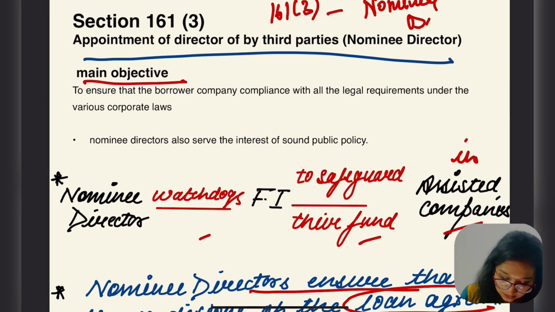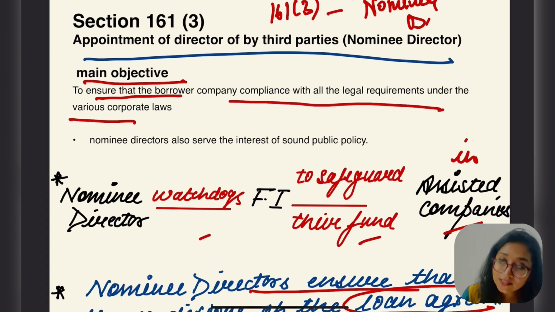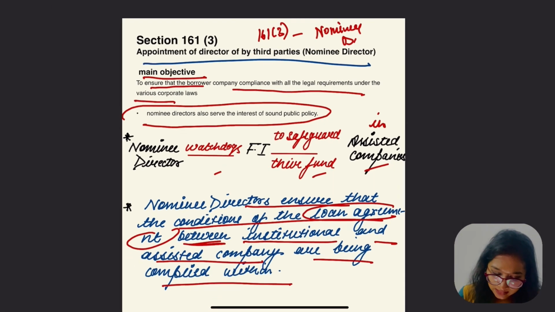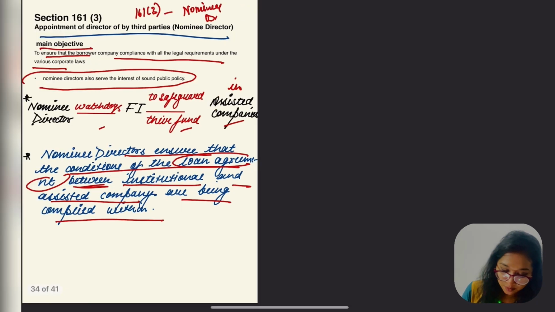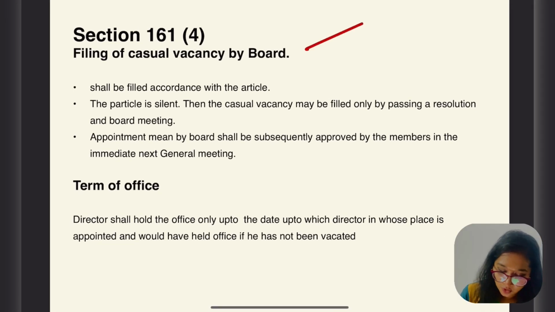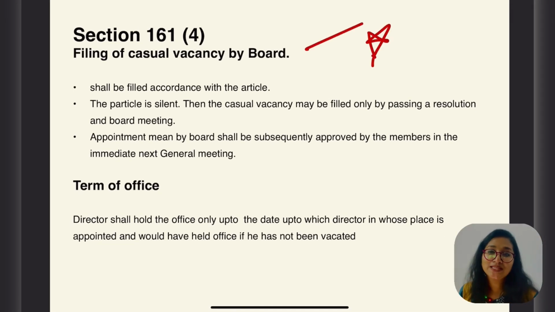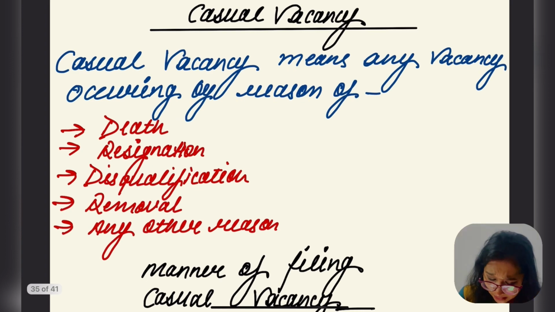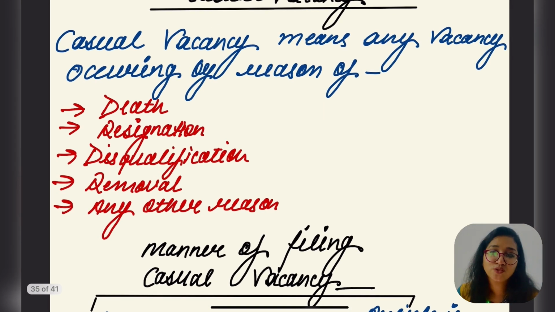The main objective of nominee directors is to ensure that the borrower company complies with all the legal requirements under various corporate laws. Okay, nominee directors also serve the interest of sound public policy. That was a very short section. Okay, and a very important section is Section 161 subsection 4, filling of casual vacancy by board. I hope you know the meaning of casual vacancy.